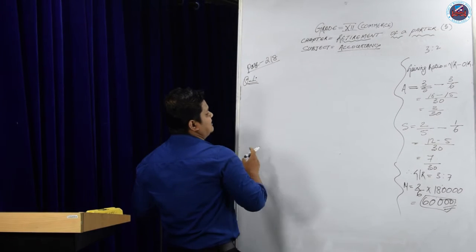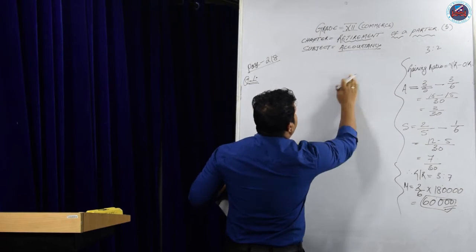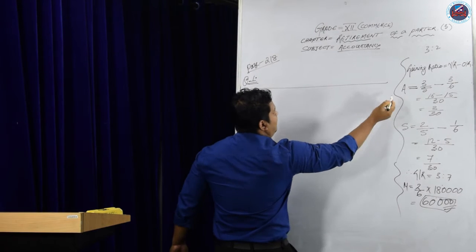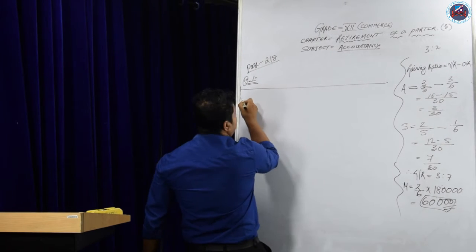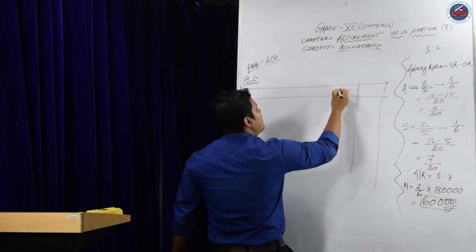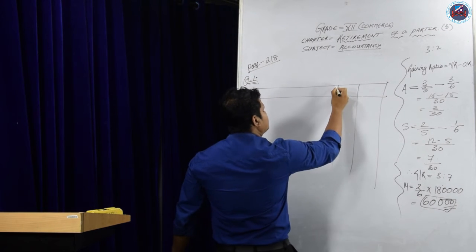So we'll pass the journal entries. Here we'll follow the personal rule. Aparna and Sonia will get the amount, and Manisha will give. So we'll apply the personal rule here.